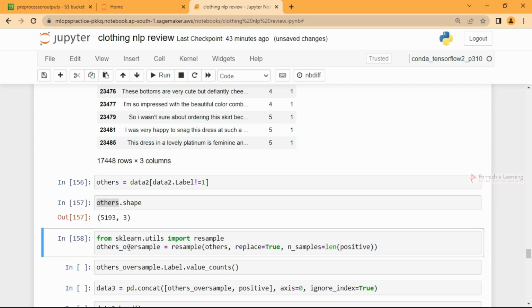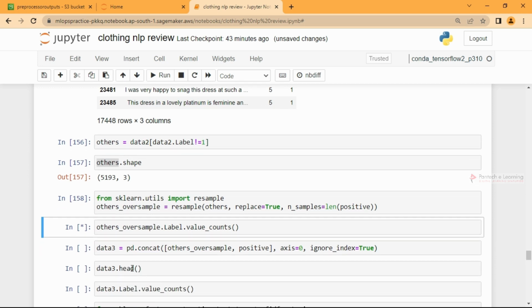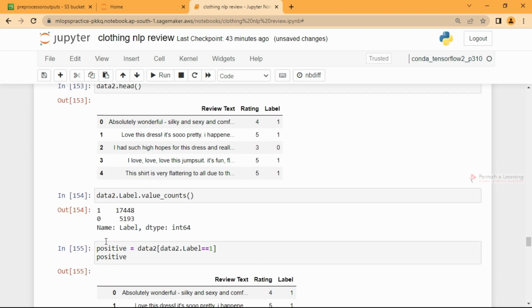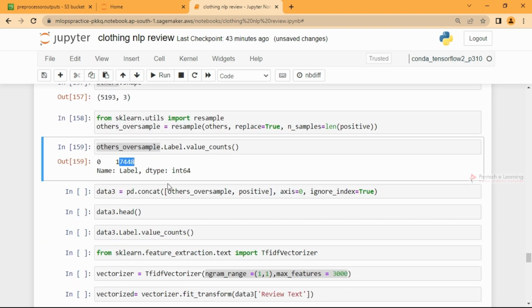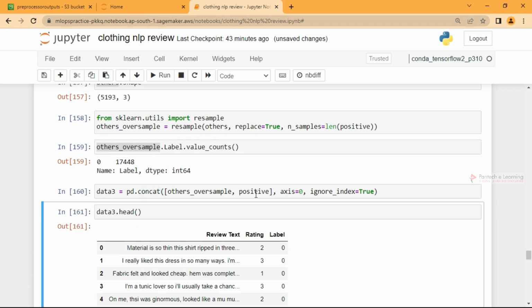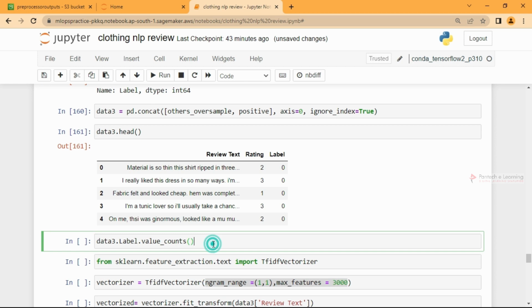If I run this, I'll get everything which is now 0 in 17,000 places. We'll wait for it to load, and we have 17,448 places. In this others underscore oversample data set, I'm having zeros only. So I'm having 17,400 zeros and 17,400 ones here. Now I can just concatenate them, and if I go and see it, I have a label of 0 and 1.